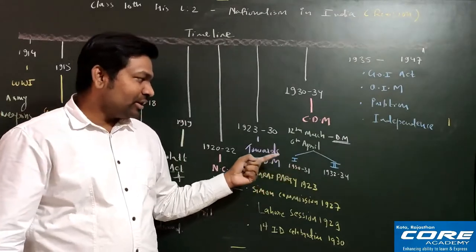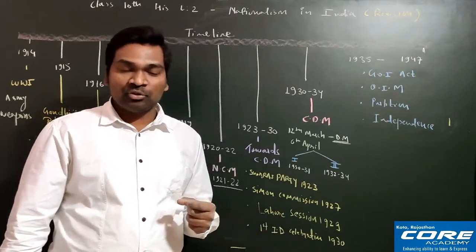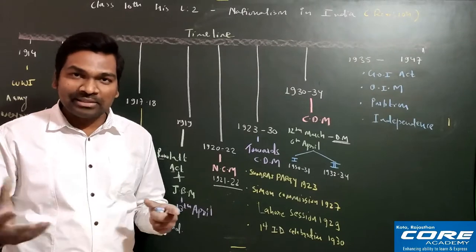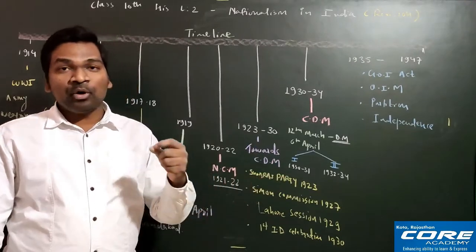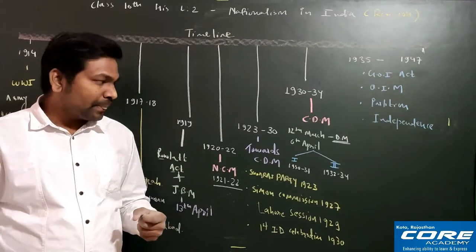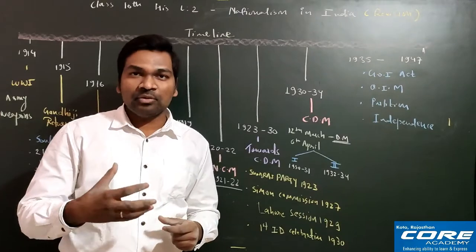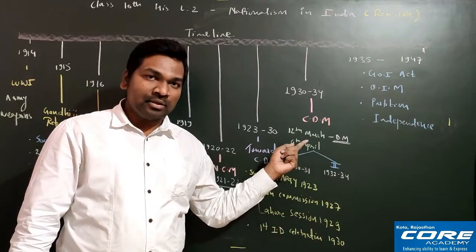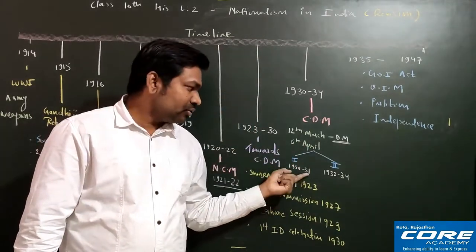Lord Irwin gave a proposal to Gandhiji that if Gandhiji stopped the civil disobedience movement, then all political prisoners who had been arrested would be released, and whatever demands Gandhiji had made would be discussed in a round table conference. Gandhiji had this promise from Lord Irwin, and he was also watching that some parts of the country were witnessing violent activities.